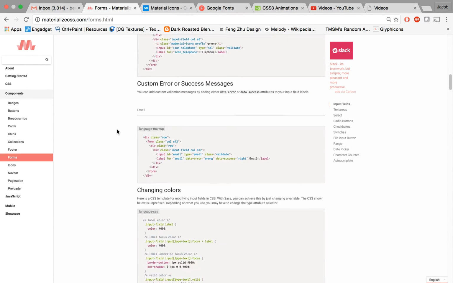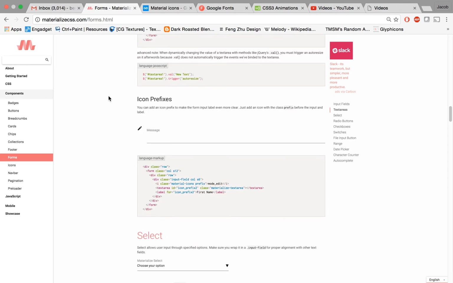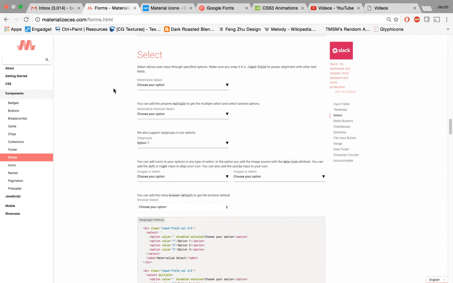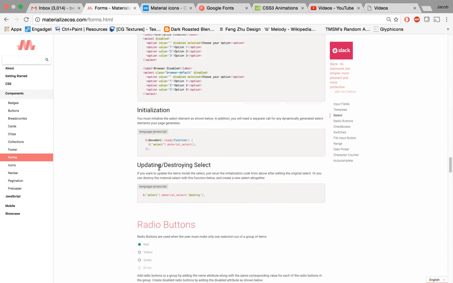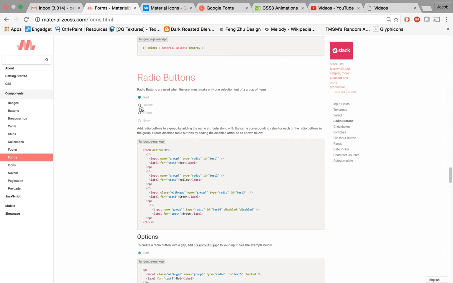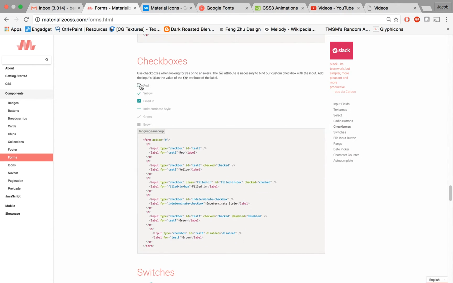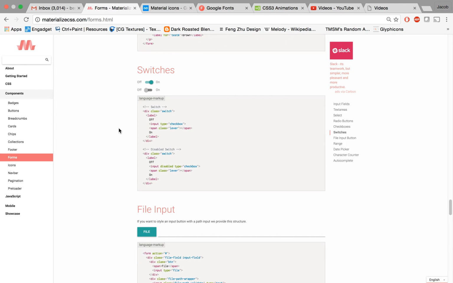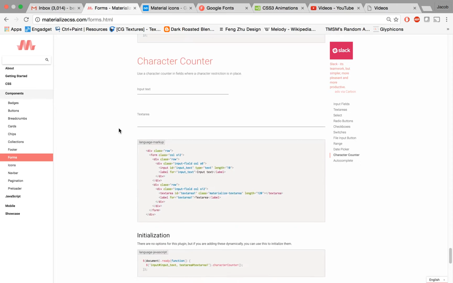There's also a text area, which allows us to write on multiple different lines. There's also a select option. Now this one isn't the input tag, but rather a select tag. There's a drop down that has multiple options. There's also radio buttons, which allow you to choose between a group of things, right? Only one can be chosen at a time. And then there are check boxes, right? Check, yes, no. They also include switches, some file input stuff, ranges, date pickers. They go into a lot of stuff.